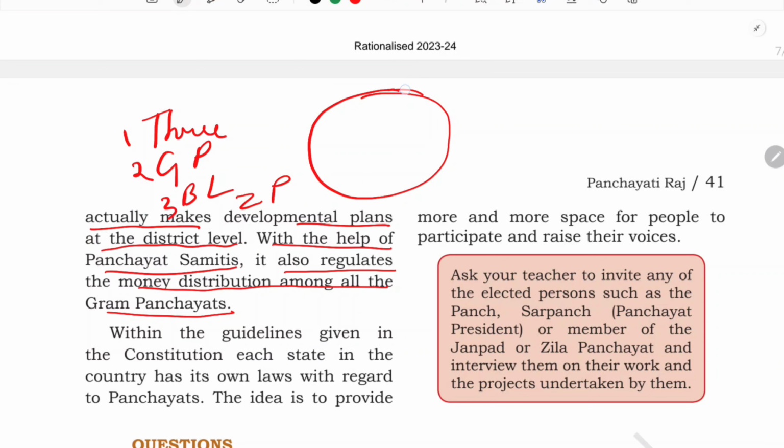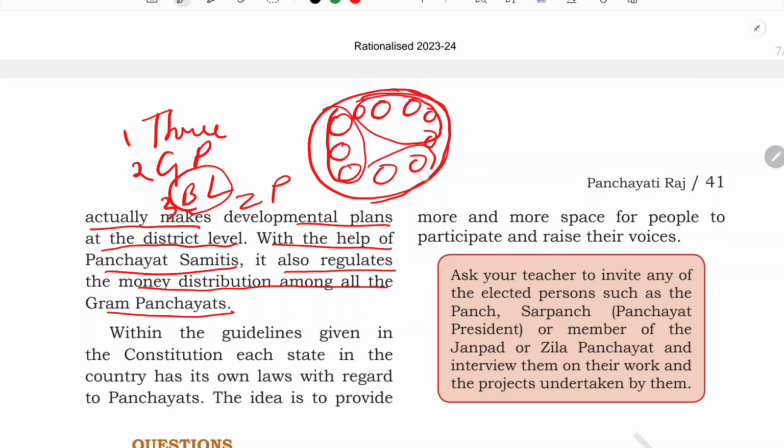So how does it work? Suppose this is a district of a state. In this district there will be so many villages, and each village will have a Gram Panchayat. Now let us understand this block level. Under a block there might be 3 villages, or 4 to 5 villages, or only 2 villages, based on the population of that particular area. So it has been divided in this way.